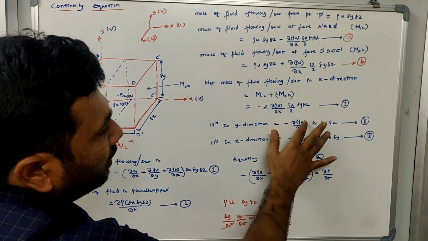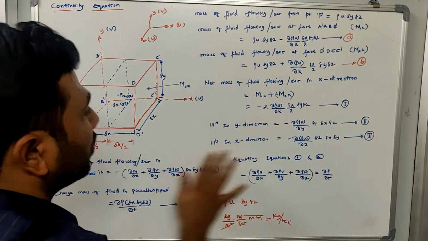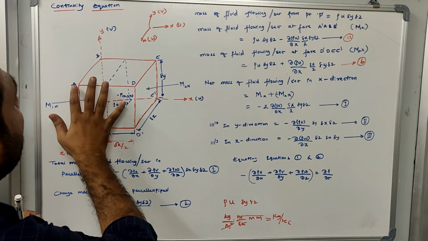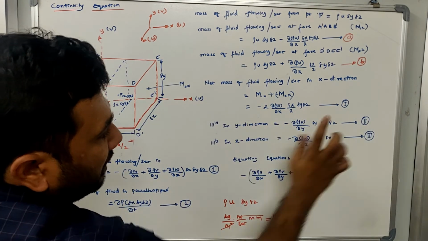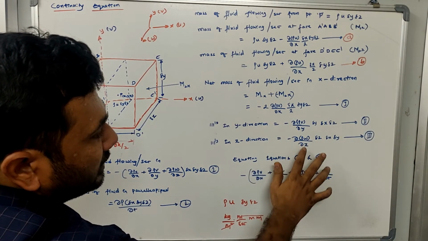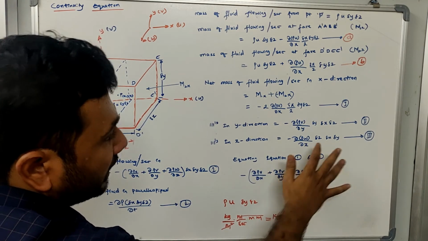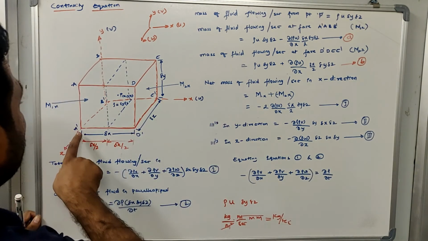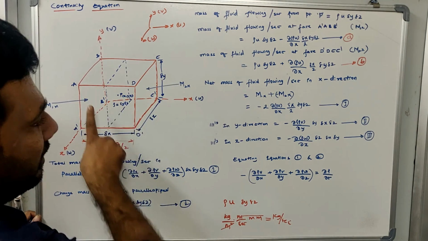Wherever u was there, we have to replace with v, and you have to write down the respective area in that direction. So what is the area in the y direction? The area that you encounter in the y direction is delta x multiplied by delta z. Now similarly for z direction also, what is the velocity component in the z direction? It is w, and the direction we call it as z, so it is differentiated with respect to z. Now what is the area in which the z direction encounters? The area with which the z direction encounters is delta x multiplied by delta y. This is the area, right?